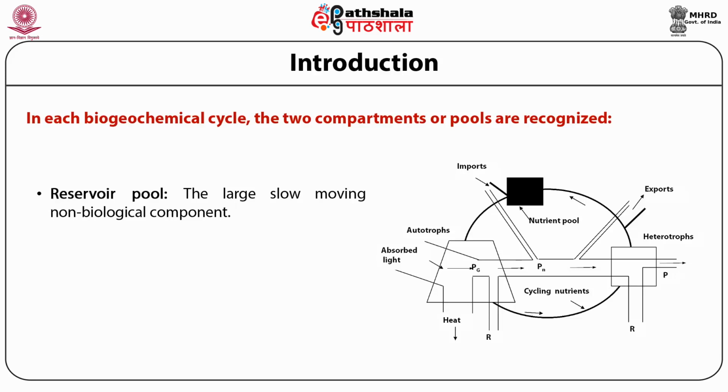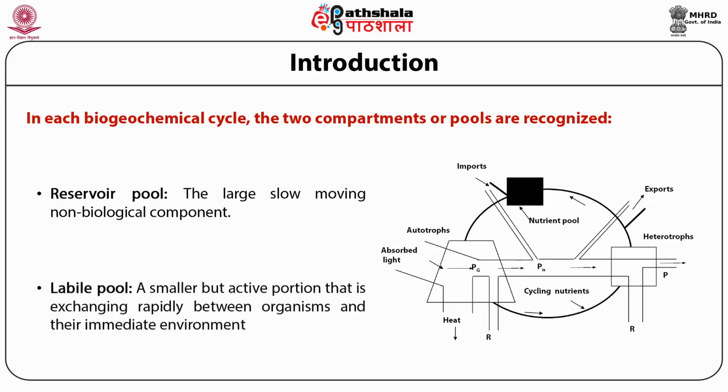In the figure, the part of the cycle which is chemically or physically remote from organisms is indicated by the box labeled nutrient pool, whereas the cycling portion is designated by the circle passing through autotrophs to heterotrophs and back. The size of the reservoir pool is important when one is assessing the effect of human activities on biogeochemical cycles.